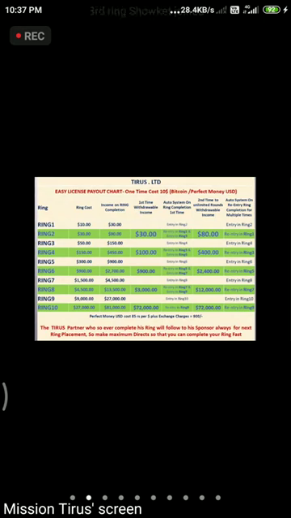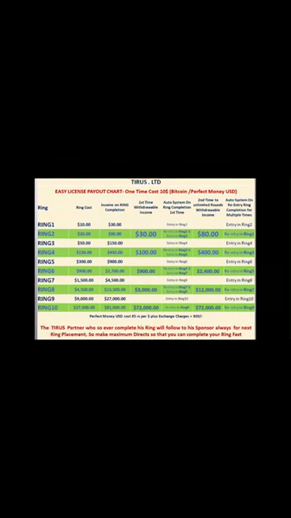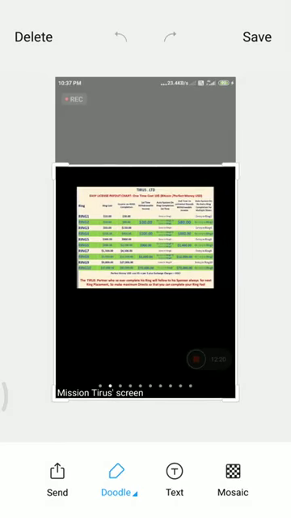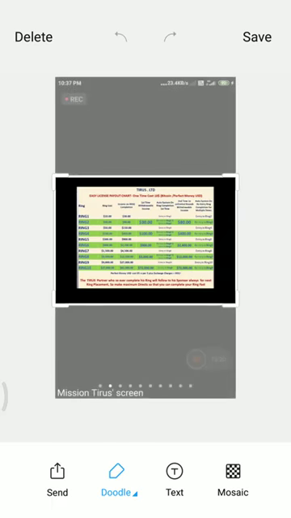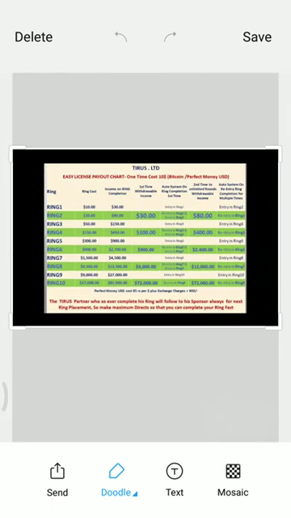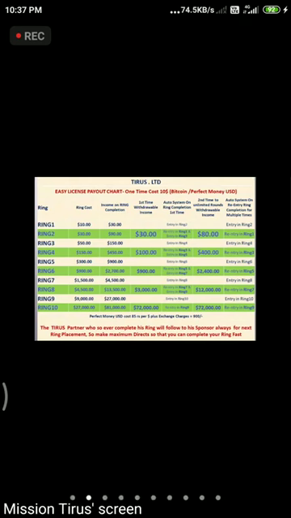This is a chart which shows how much we are going to invest and how much we are going to withdraw. In the easy license payout chart, the one-time cost is only $10. You can activate your ID through Bitcoin or through Perfect Money in US dollars, but the withdrawal is only in Perfect Money. We can't withdraw in Bitcoin, but we can activate our ID through either Bitcoin or Perfect Money.